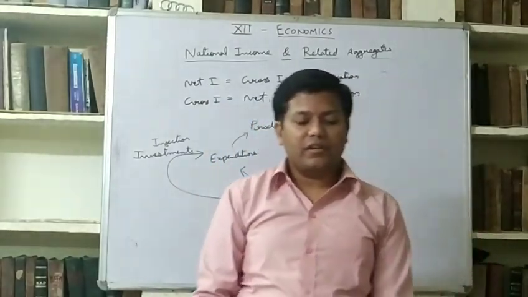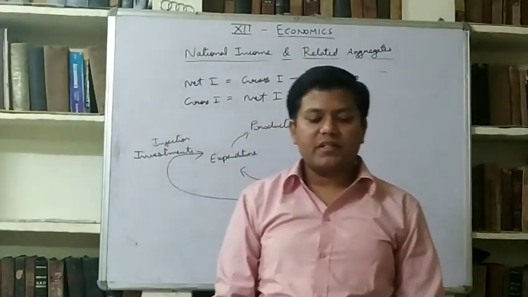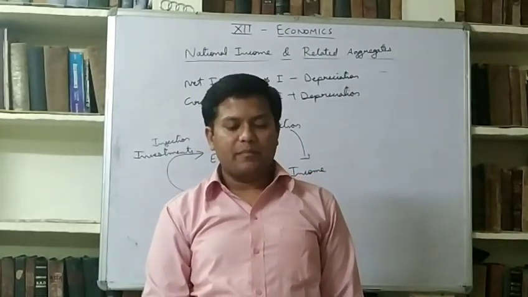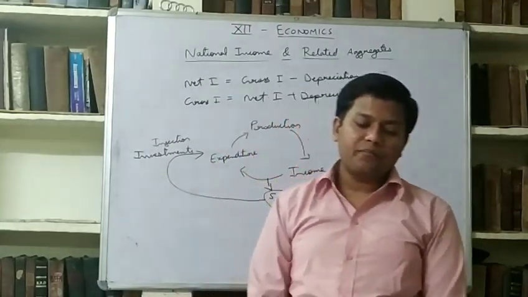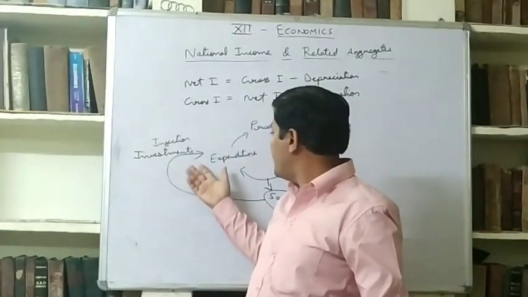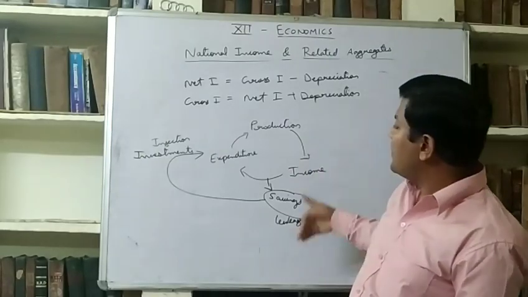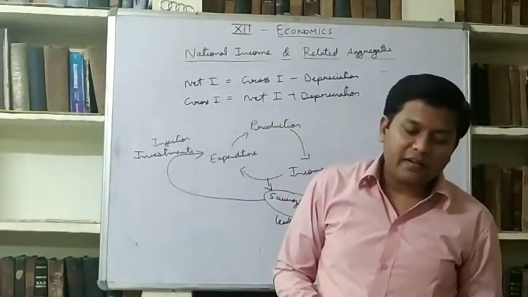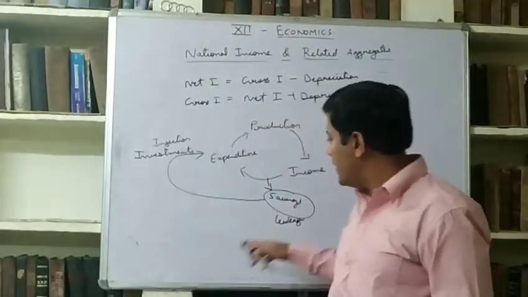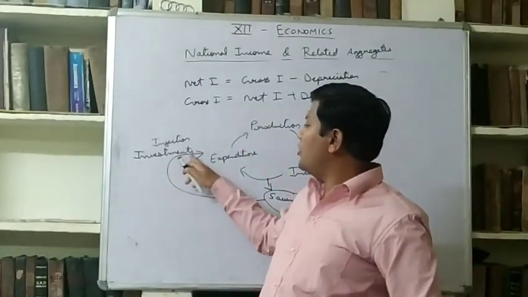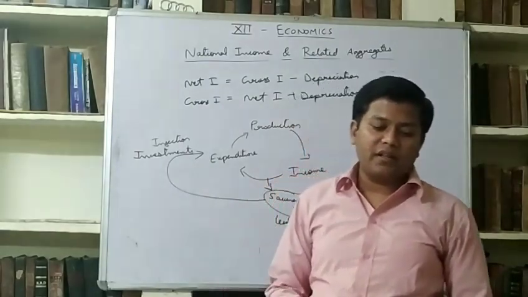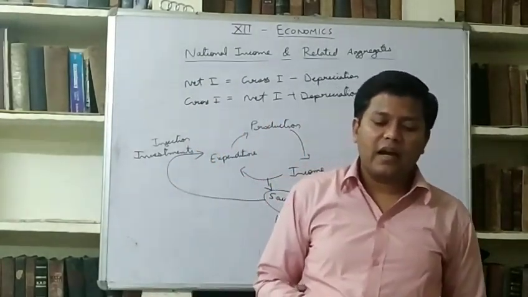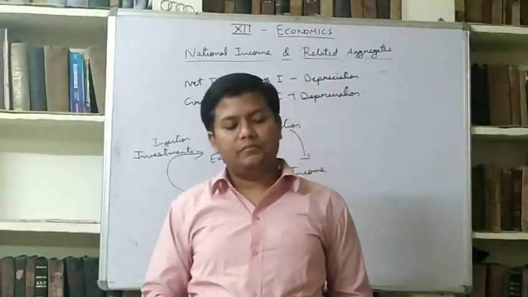Then injection. It is the amount of money which is added to the circular flow of income. For example, government expenditure, because वो भी अलग से आता है. Government expenditure इस income में से गवर्नमेंट टैक्स कलेक्ट करती है और उसको वापस एक्सपेंड कर देती है, तो वापस सर्कुलर फ्लो में आ जाता है. And investment, जो लोगों ने सेविंग करी उसको वापस अगर इन्वेस्ट कर दें तो वो वापस इंजेक्ट हो जाएगा इकोनॉमी के अंदर, and it increases the aggregate demand and the level of income.